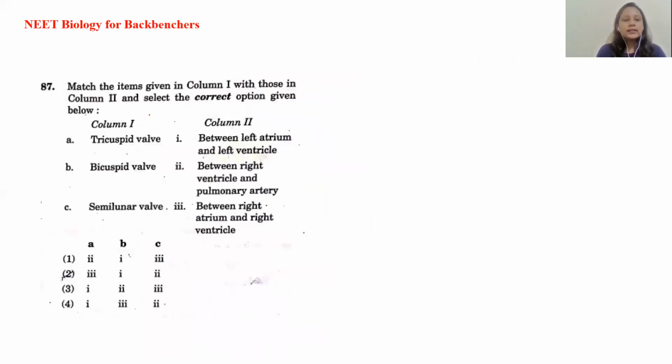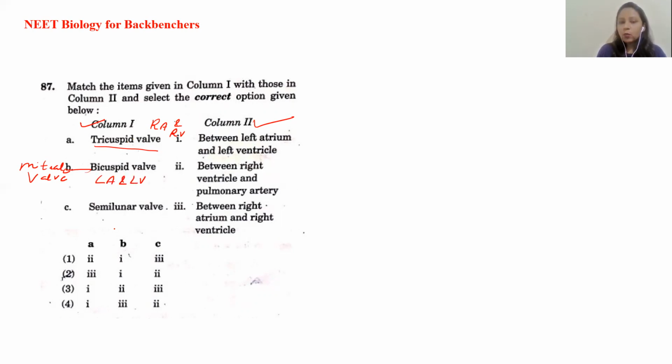The next question says, match the items given in column 1 with those in column 2. We have column 1 where different valves are given, and then we match with column 2. So what is the tricuspid valve? The tricuspid valve is generally present between the right atrium and the right ventricle. The bicuspid valve, which is also known as the mitral valve, you already know is present between the left atrium and the left ventricle.